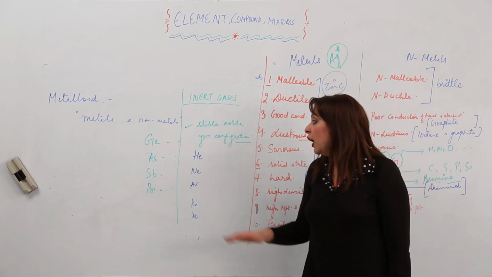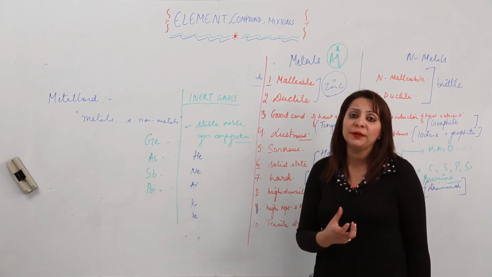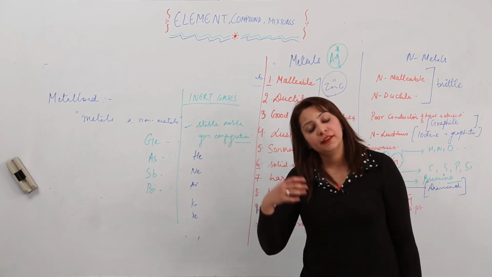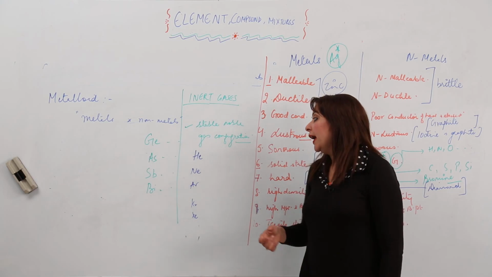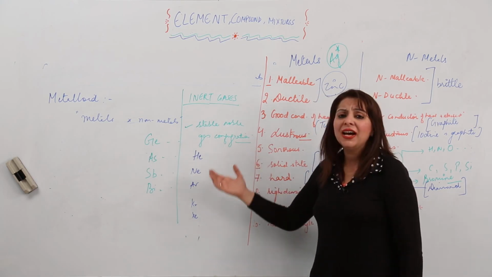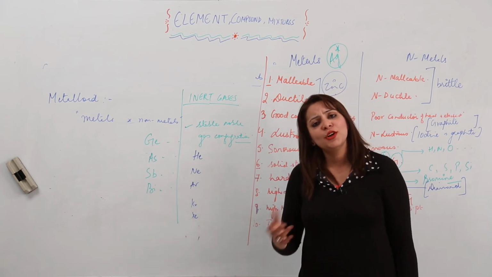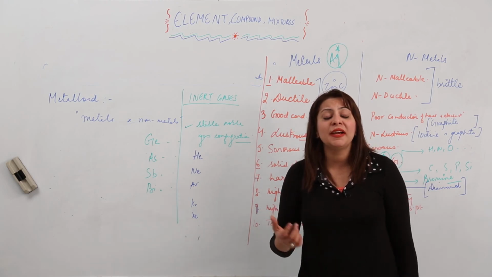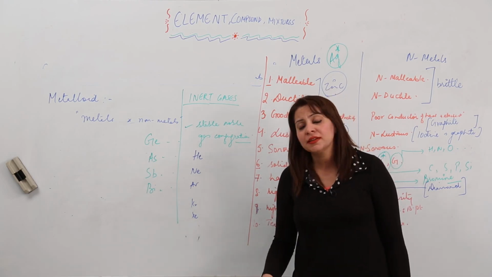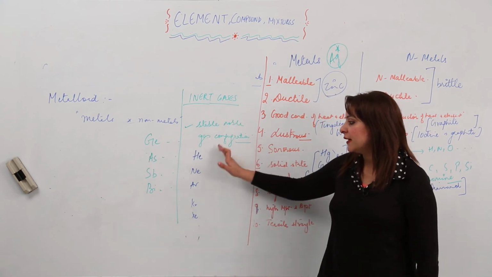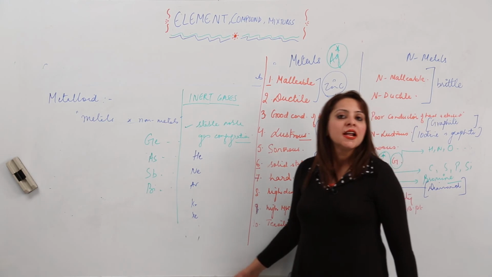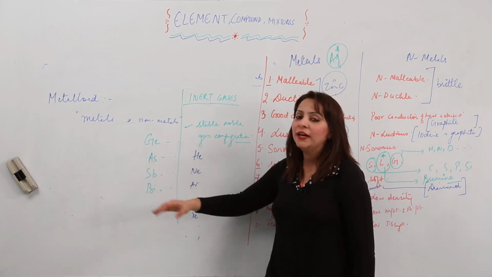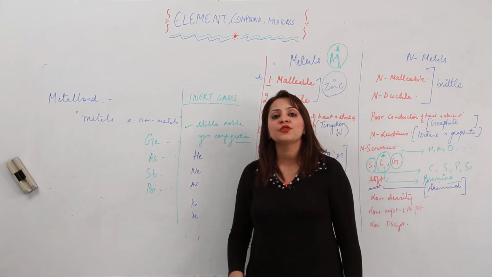But as far as your level is concerned, you need to know what the inert gases are, how they can be summed up and what the specific property is. The specific property they have is the stable noble gas configuration, as their octet, or duplet in case of helium, is complete, and the other thing is that they are almost non-reactive, because any element needs to react with some other element just to attain stability by completing its octet, and their octet is already completed. So that is why the inert gases are summed up like this. So I think you are familiar with metal, non-metal, metalloid and inert gas. These are the 4 subgroups in which the elements can be classified.